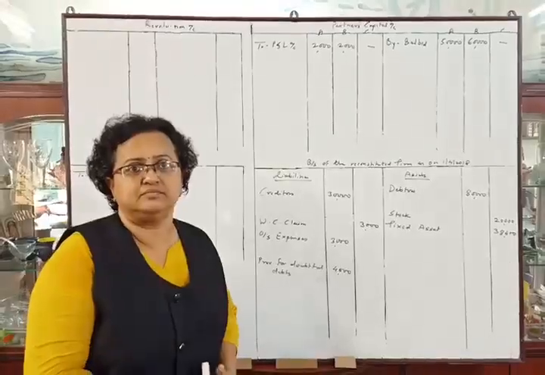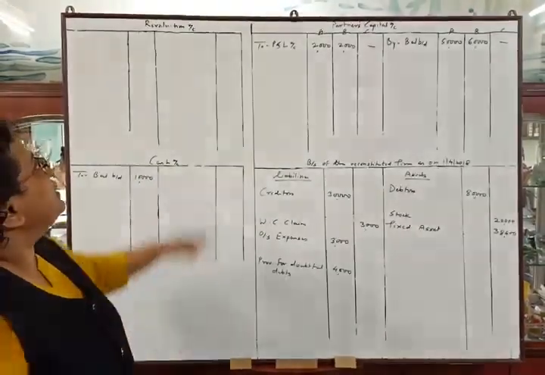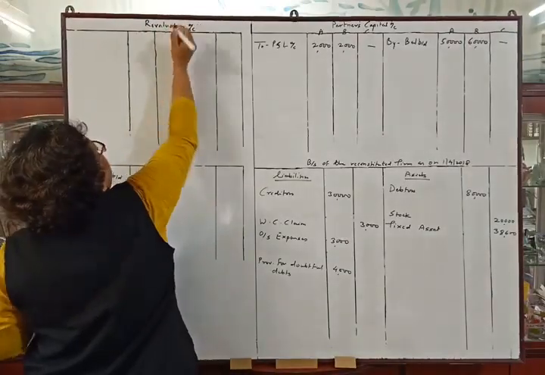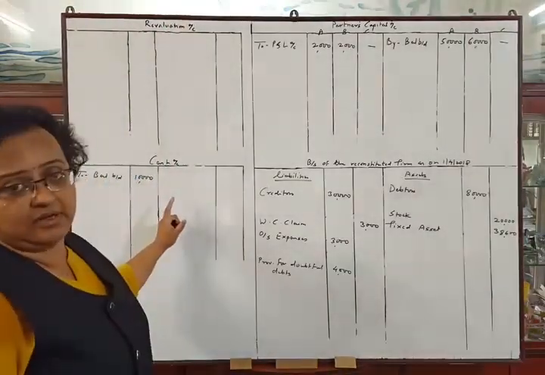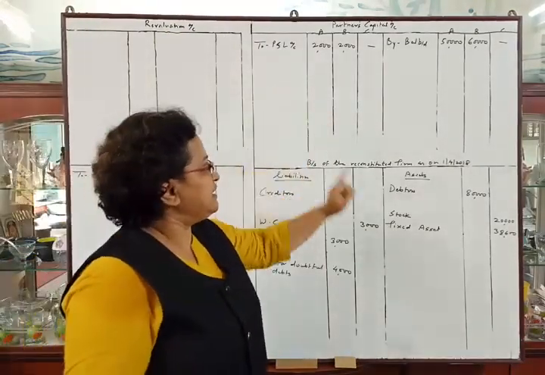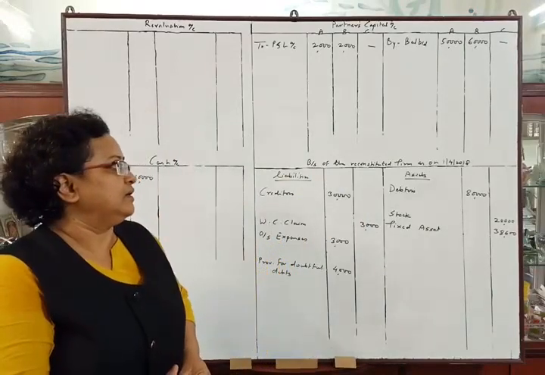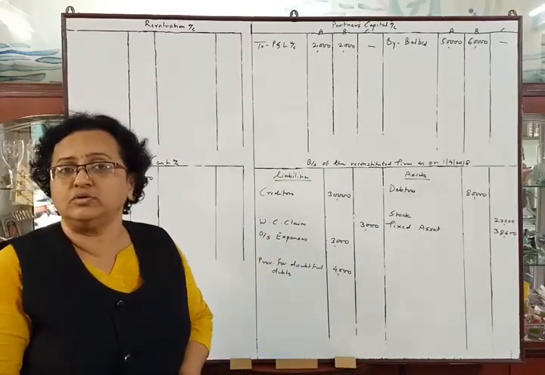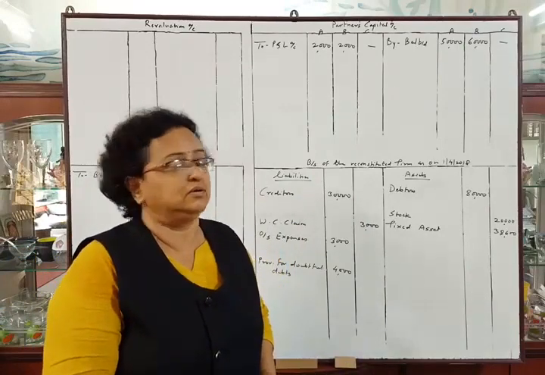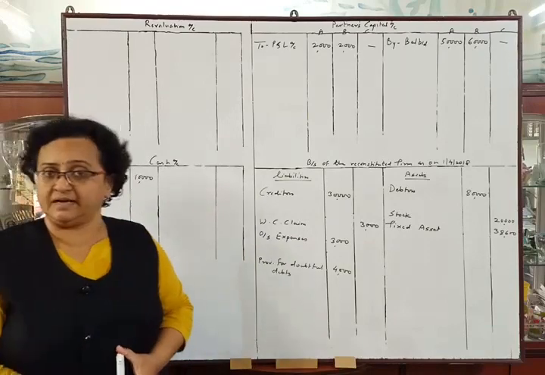Now we will prepare ledger accounts: revaluation account, cash account, which I have prepared for better understanding, partners' capital account and balance sheet of the reconstituted firm. First, we have to transfer the items from the balance sheet to their place. I have already transferred the items.